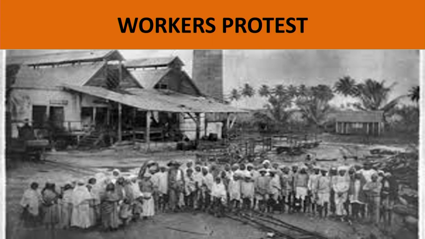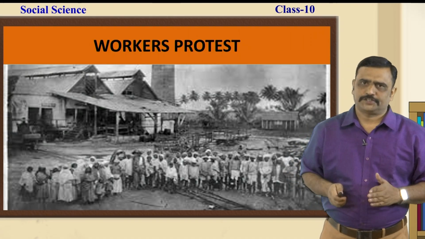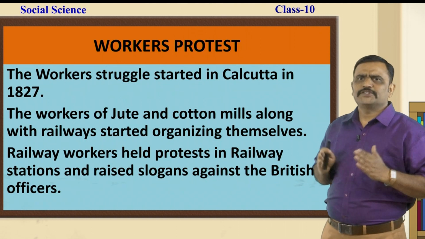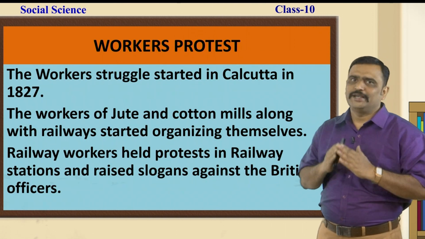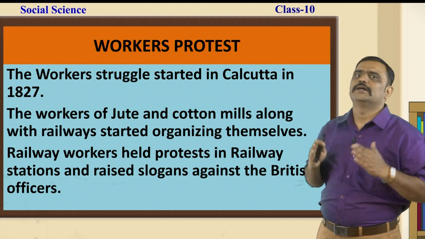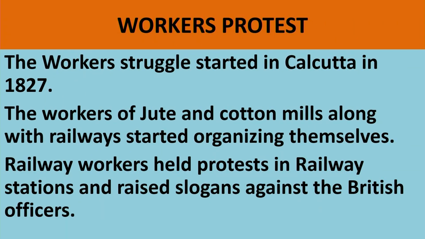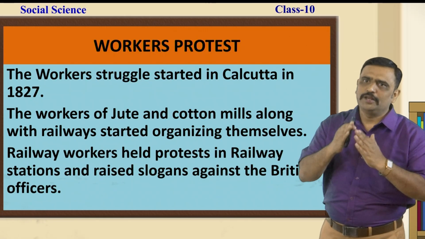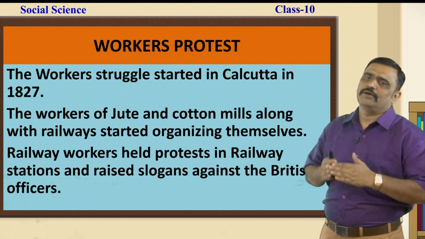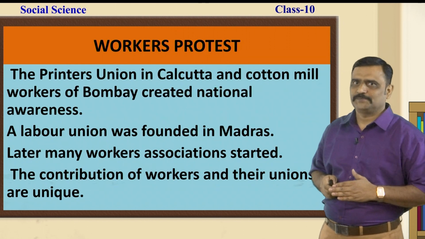Another important development in the history of the Indian freedom struggle is workers' protest. The workers' struggle started in Calcutta in 1827. The workers of jute and cotton mills along with the railways started organizing themselves. Railway workers held protests in railway stations and raised slogans against the British officers because they were not only paid less, but they were made to work for very long hours. This was opposed by the workers.